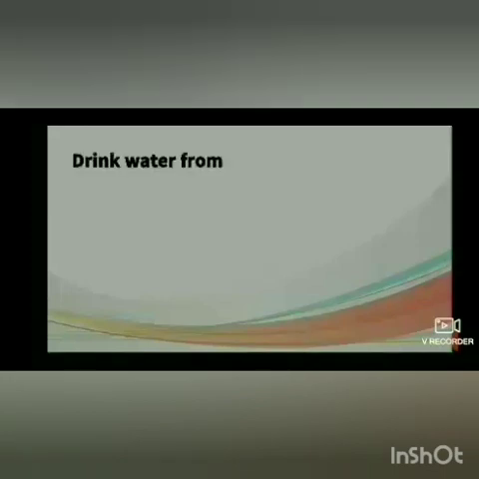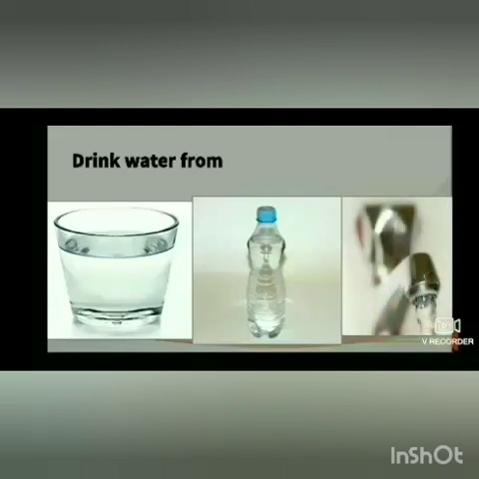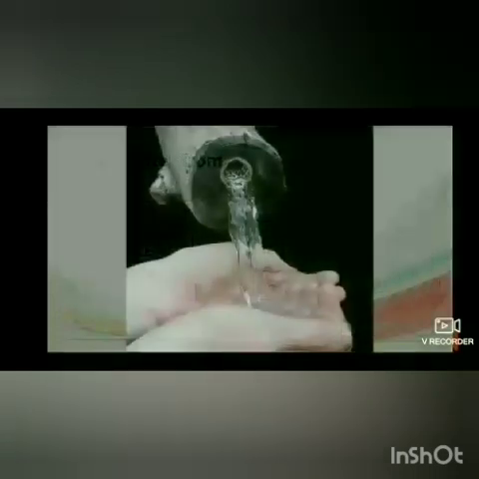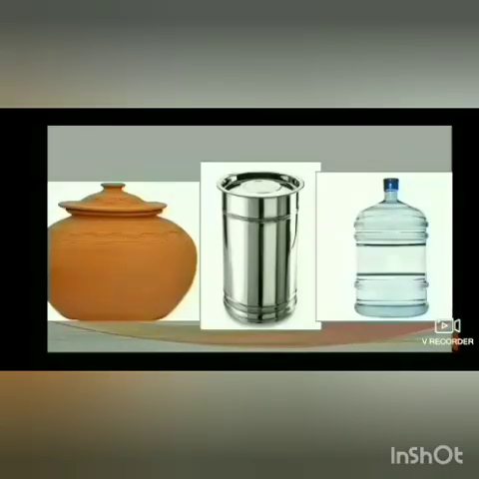Students, look at these pictures. With what do you drink water? See children, we drink water from a glass, bottle, tap, or sometimes we use our hands also. Now, here are some pictures. Tell me children, where is the drinking water stored? Everybody has a different answer. Some store it in an earthen pot, some in a steel tank or a can.